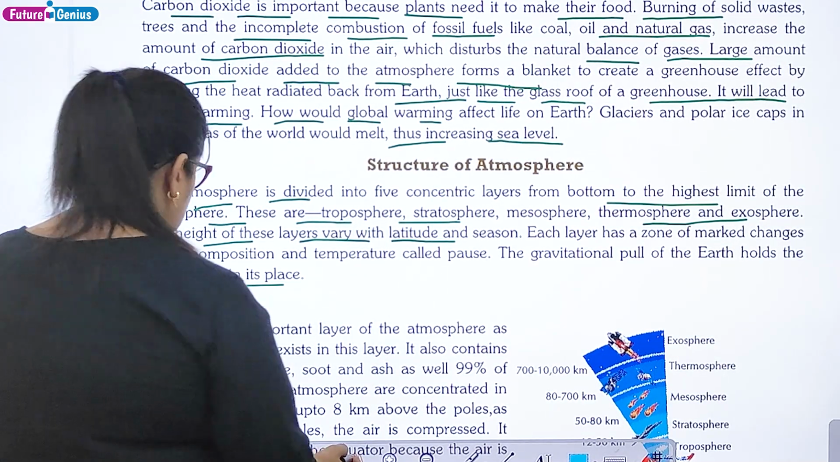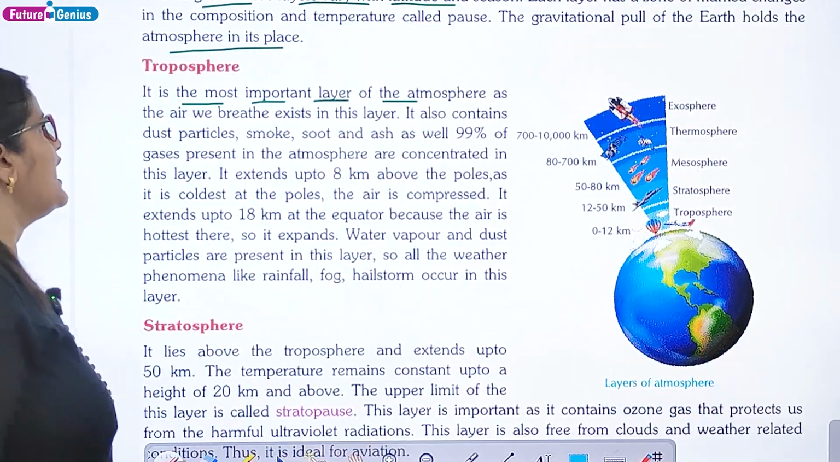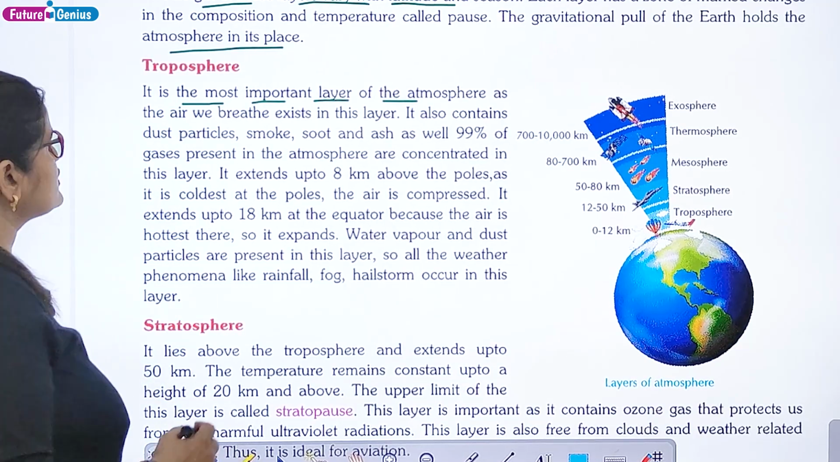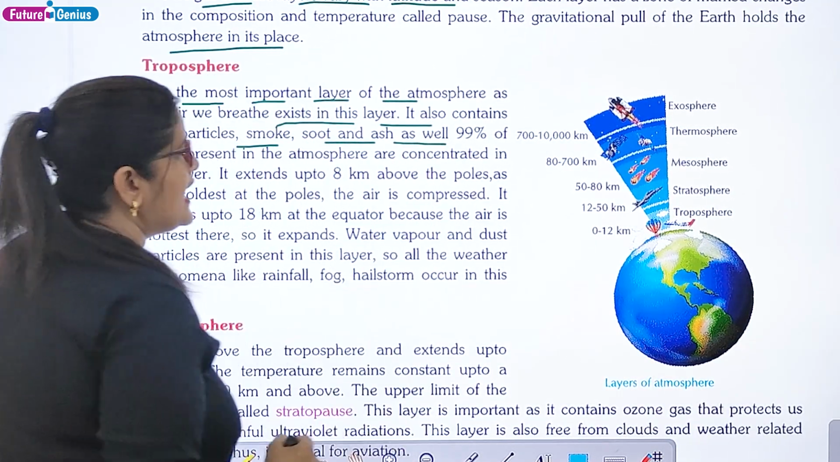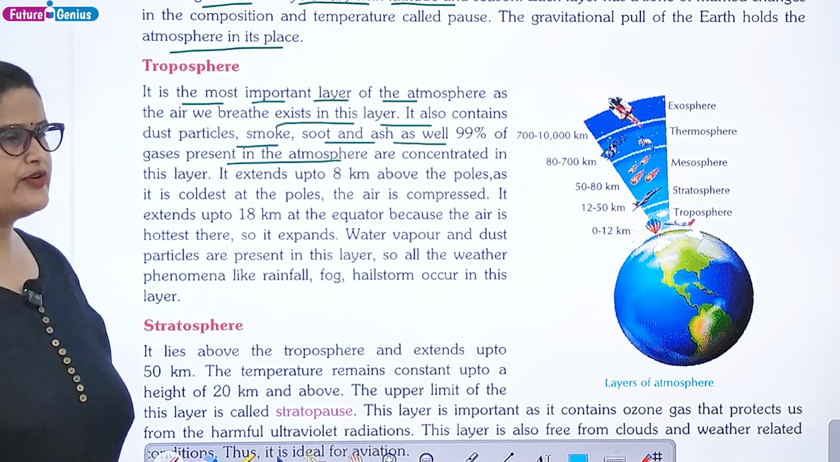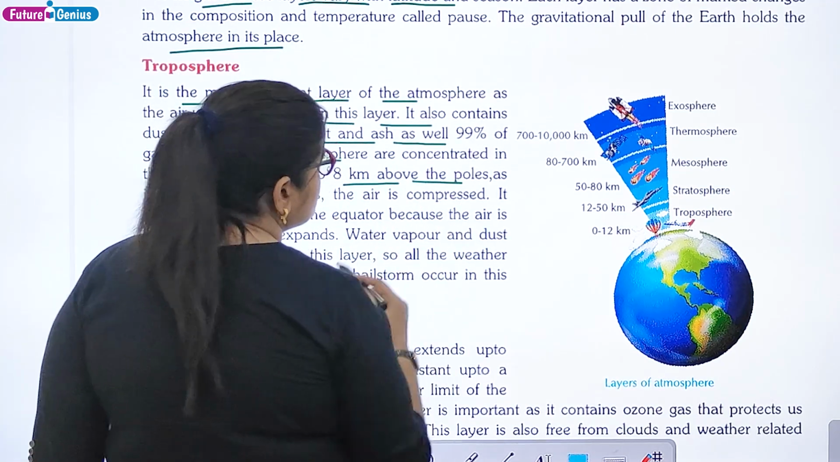So one is troposphere. What is it? It is the most important layer of the atmosphere. As the air we breathe exists in this layer, it also contains dust particles, smoke, soot, and ash. As well, 99% of gases present in the atmosphere are concentrated in this layer. It extends up to 8 kilometers above the poles.